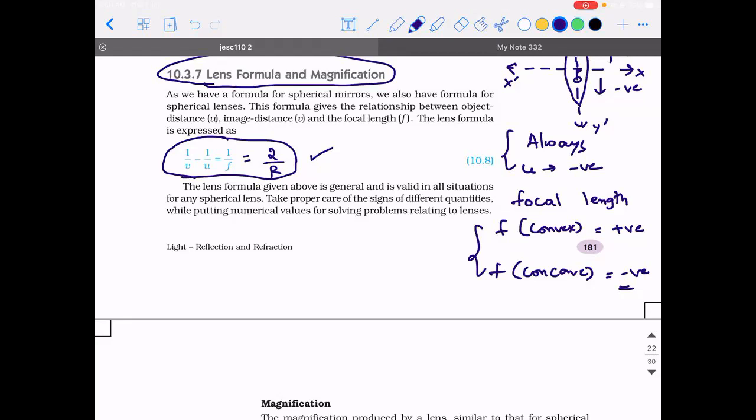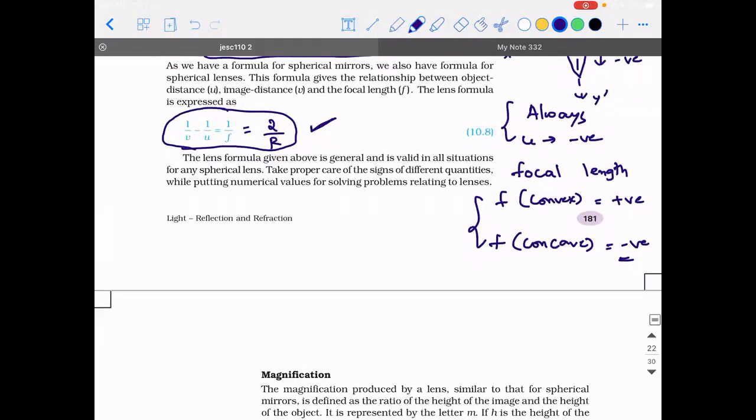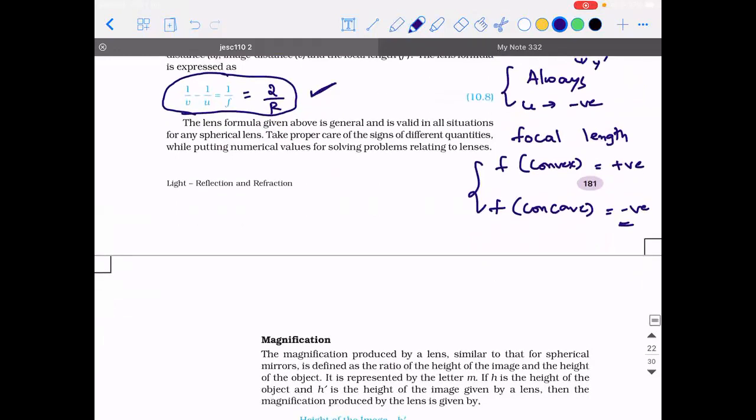And lastly, you don't need the derivation of this. The derivation is dealt in 12th standard. If you want to know how the derivation is done, it is based on the concept of similarities of triangles. So let's not waste time by finding all those things. So you have to learn it without derivation. And this lens formula is general, means it is applicable for concave, convex, plano-convex, plano-concave, convexo-concave, concavo-convex, any kind of a lens you talk about. So the only expression you are supposed to remember with any lens in this world is 1 by V minus 1 by U is equal to 1 by F.